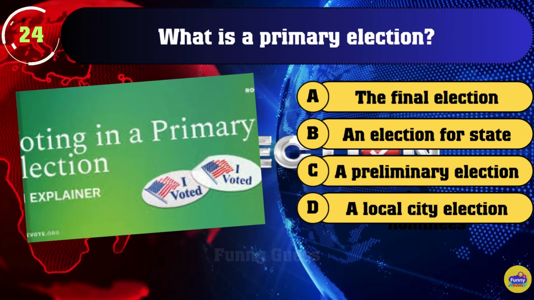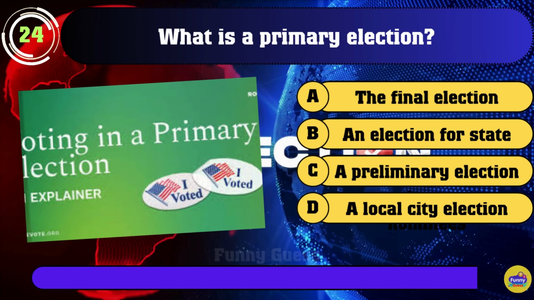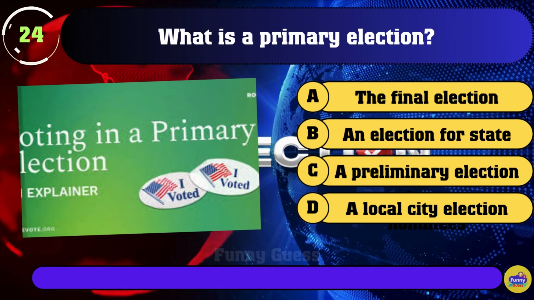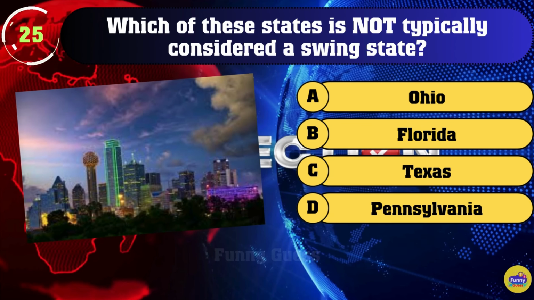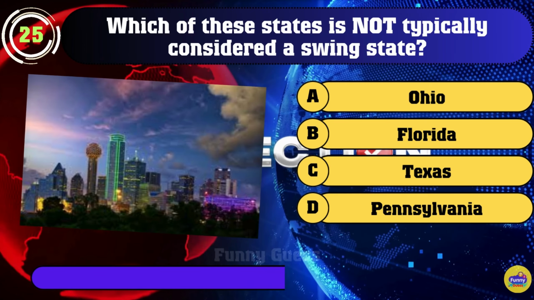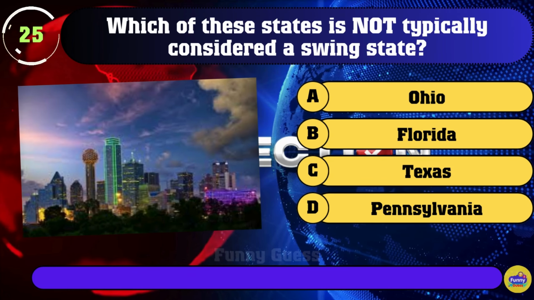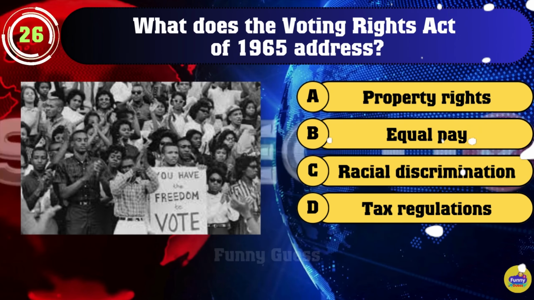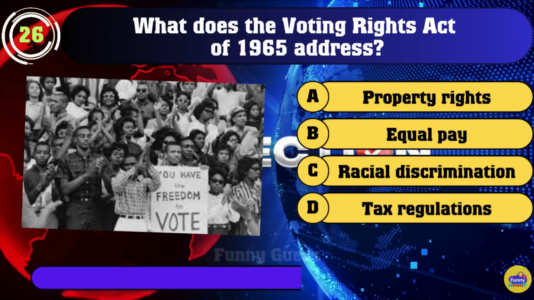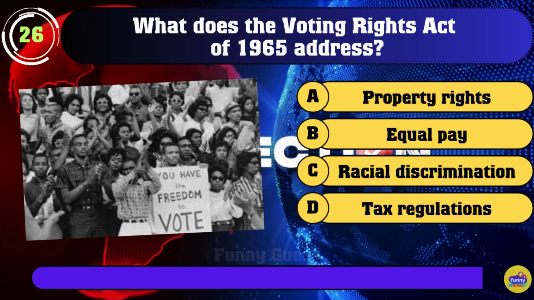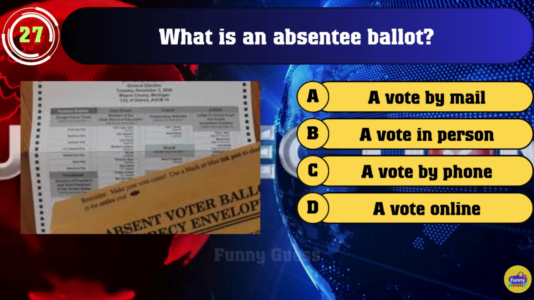24. What is a primary election? C. A preliminary election to select party nominees. 25. Which of these states is not typically considered a swing state? C. Texas. 26. What does the Voting Rights Act of 1965 address? C. Racial discrimination in voting.